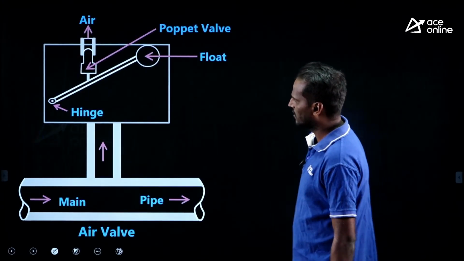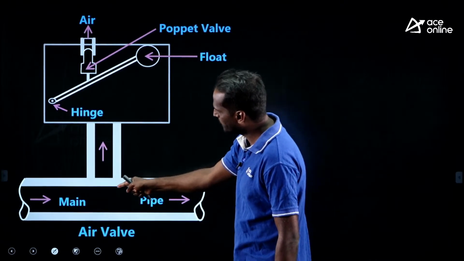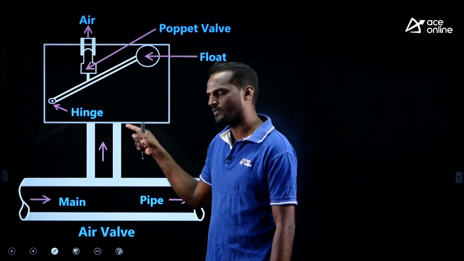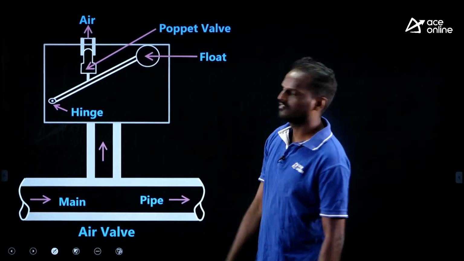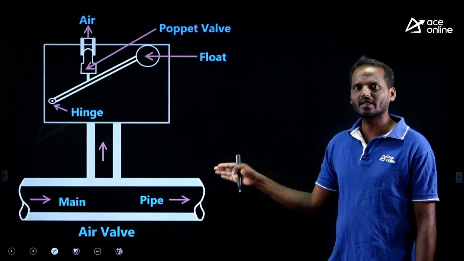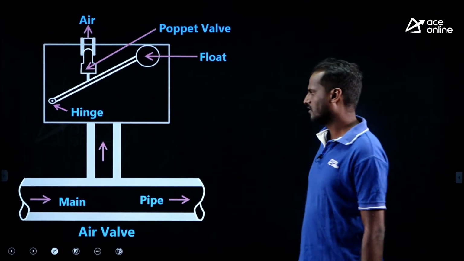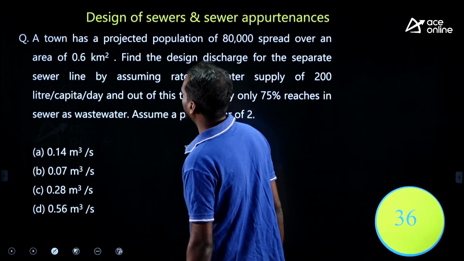What about this air valve? The air valve looks like this. Any partial pressure, that is the vacuum developed within the pipe, can be released by this air valve. The negative pressures in the pipe can be relieved by this air valve, right. This is the simple air valve.